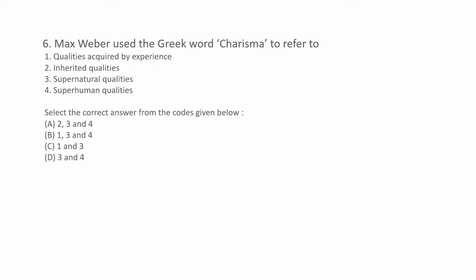Now the question is, Max Weber used the Greek word charisma to refer to. Options are given here. You have to select the correct option: qualities acquired by experience, inherited qualities, supernatural qualities, superhuman qualities. Here you have to select a set of options instead of selecting one option. So the correct options are supernatural qualities and superhuman qualities. So the correct option is option D.